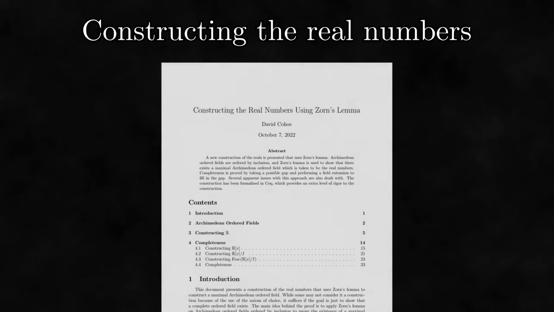The general idea behind the construction still holds, and seeing the general idea shows how Zorn's lemma is used more clearly. If you want to see all the details, I've written a document that goes through the entire construction that I'll link to in the description. So before you comment and say that a step in this proof doesn't work, look at that document first. Now let's construct the real numbers with Zorn's lemma.